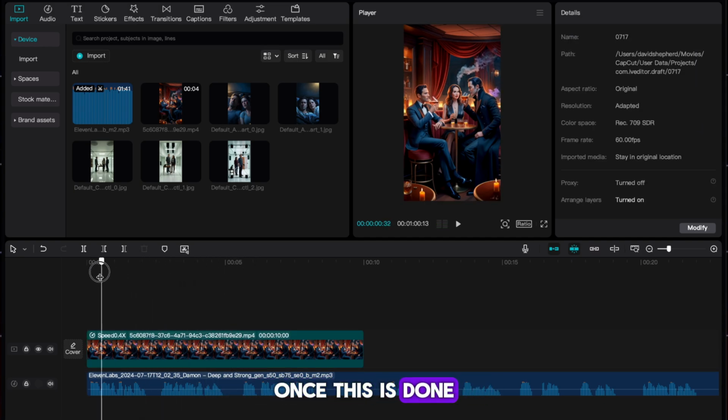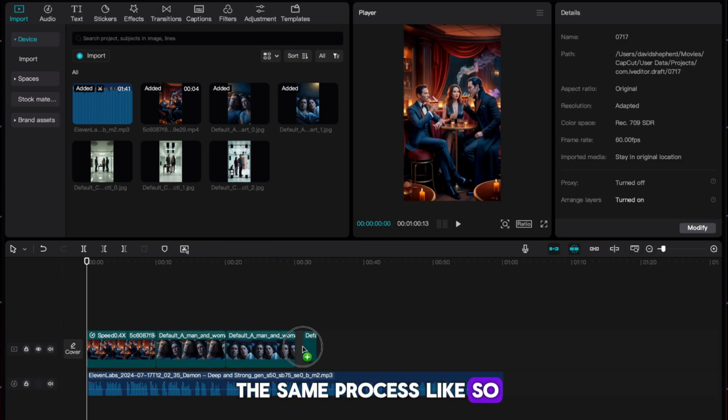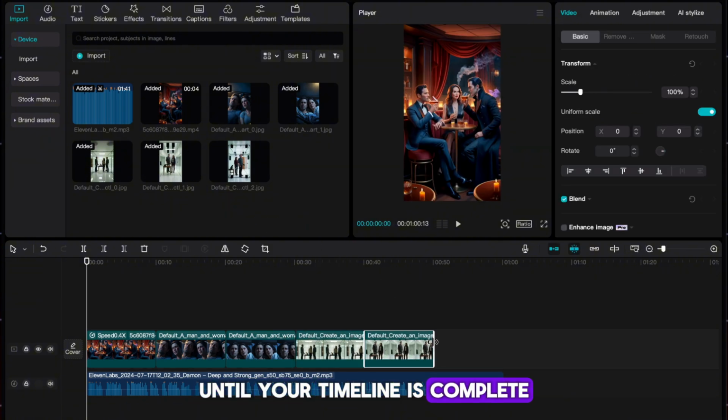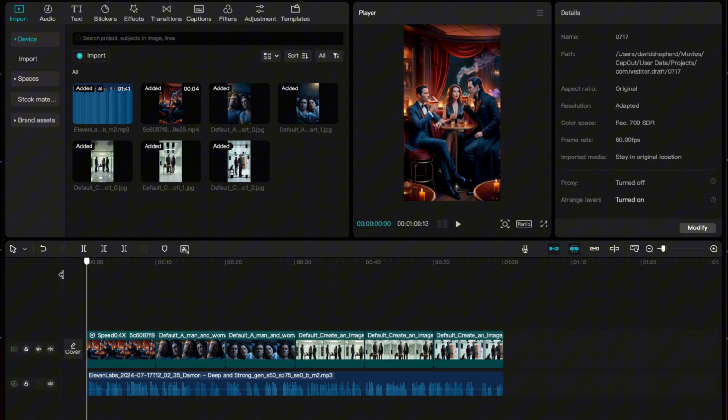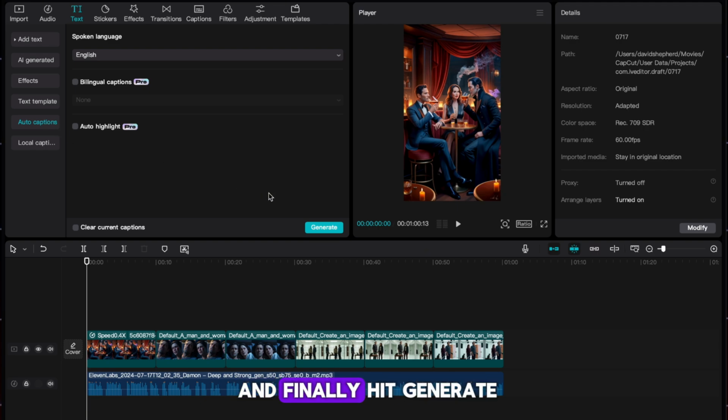Once this is done, you next want to add in the rest of your images. You need to repeat the same process, like so, until your timeline is complete and looks something like this. This seems pretty good. The next thing we want to add is some text. Hit text in the top left, then hit auto captions, and finally hit generate.